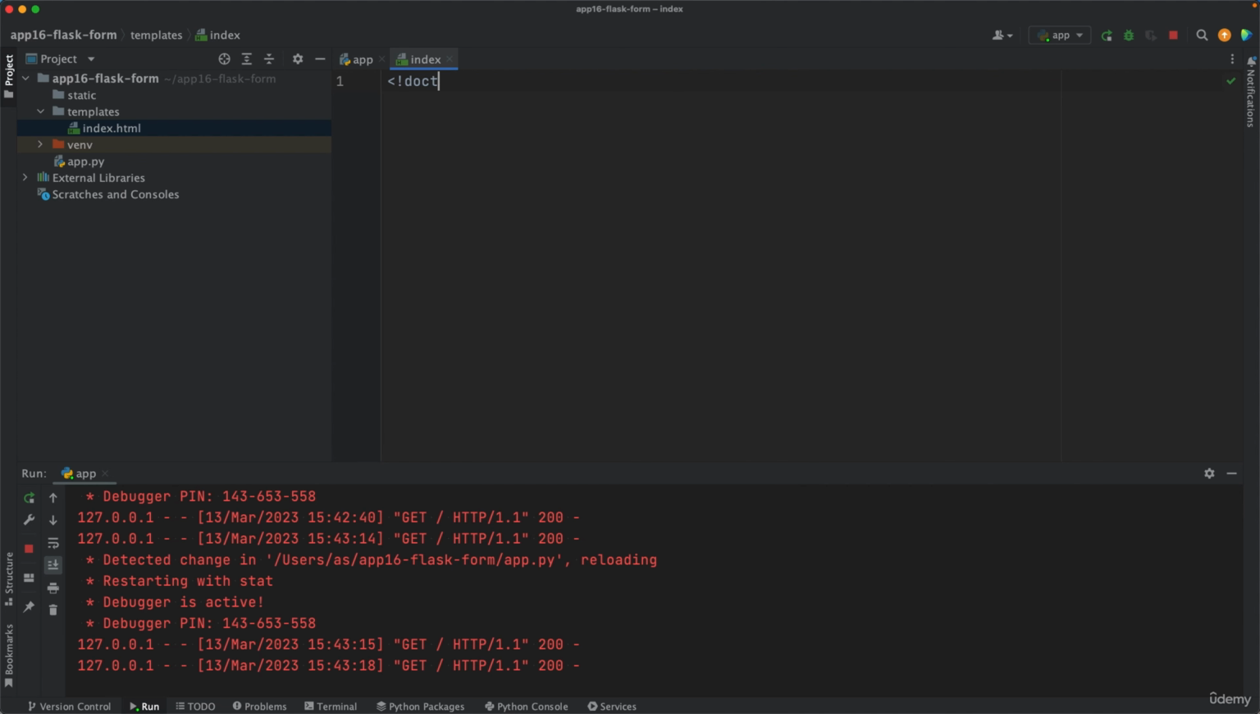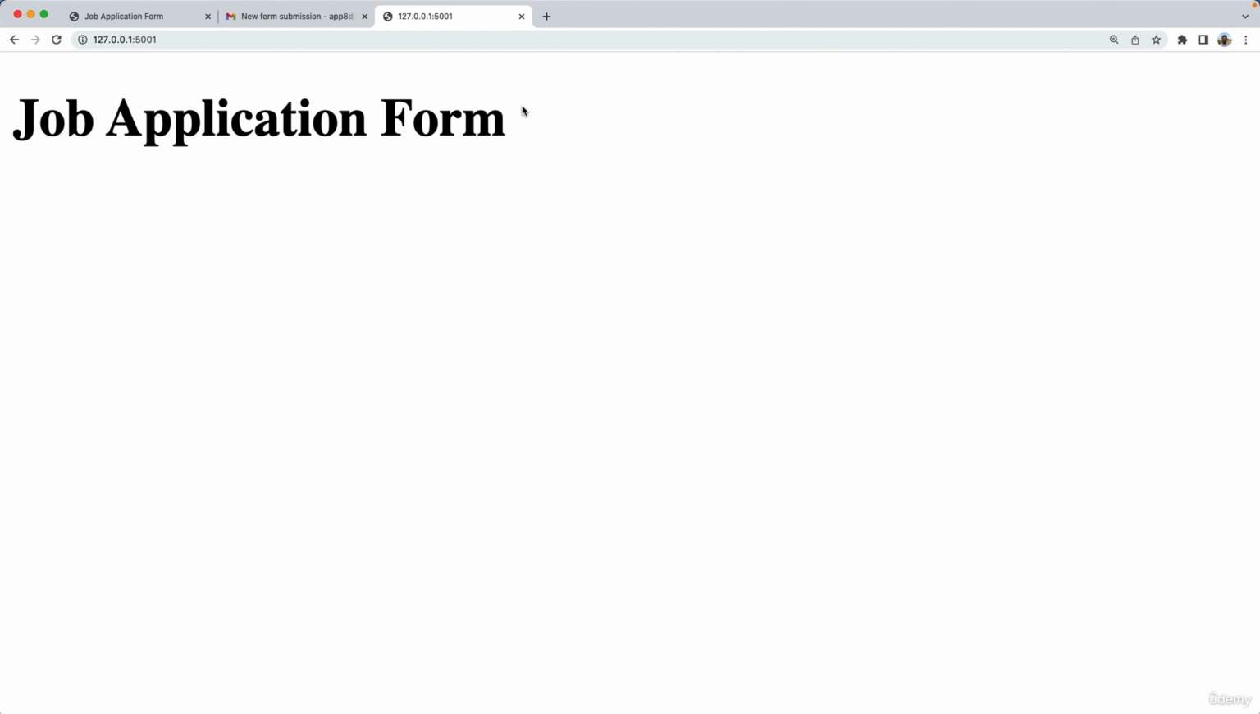HTML starts with that doc type HTML tag followed by an HTML tag. So opening the tags and closing the tags with this slash here. And in between goes the body. So make some tabs here, use tab to indent. And let's have a heading here, H1, job application form. So now I can go here, I can simply refresh with Ctrl R or Command R, and we'll get that heading here on top, right?